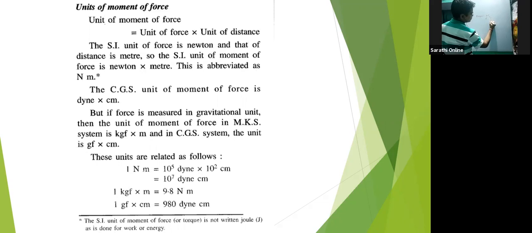Newton is what? Kg m s minus 2, mass into acceleration. Therefore the unit of torque becomes Newton meter, or kg meter square s minus 2.